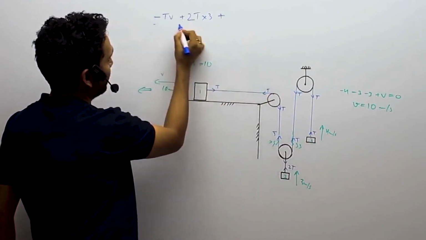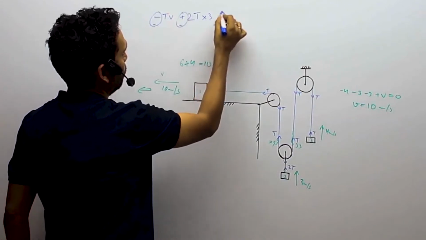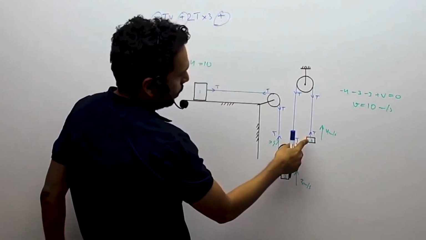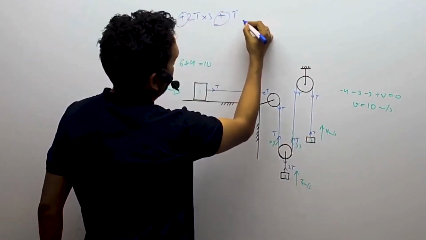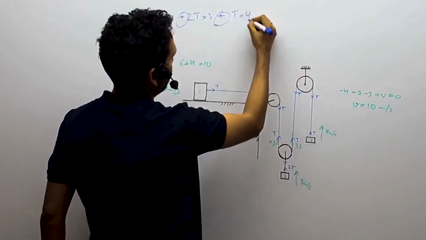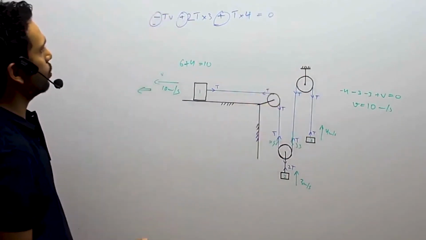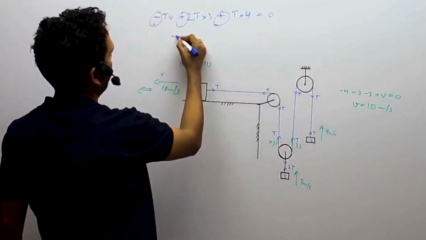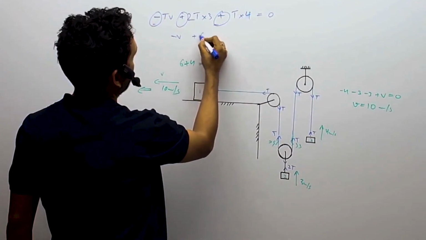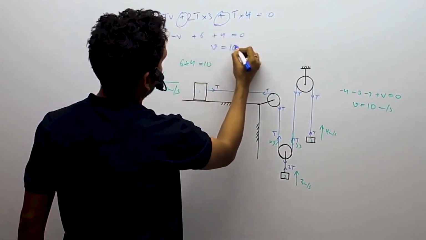So getting your minus and plus right is the key. You have to get your minuses and pluses correct. So what do we get over here is tension T into 4 as the movement. I'm sorry, this is 4, so 4 is the movement. So total work done by the tension must be equal to 0. So what do we have? All the T's cancel. You have minus V over here, plus 6 over here, plus 4 over there, equal to 0, which gives you V is equal to 10.